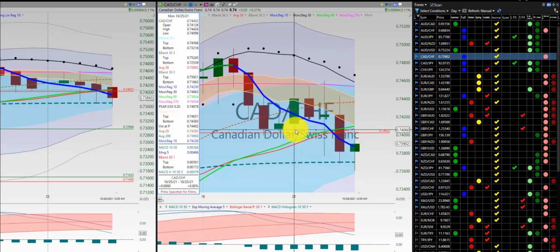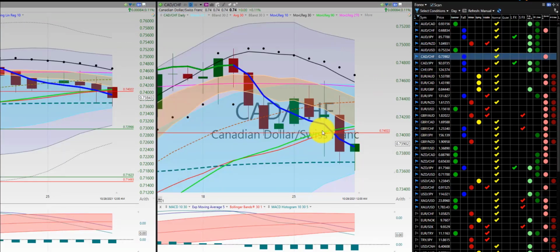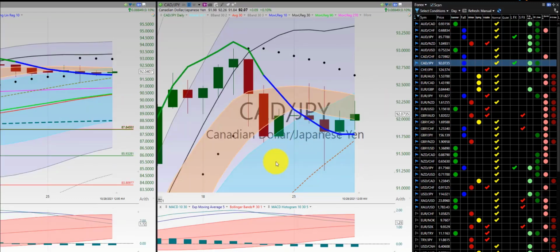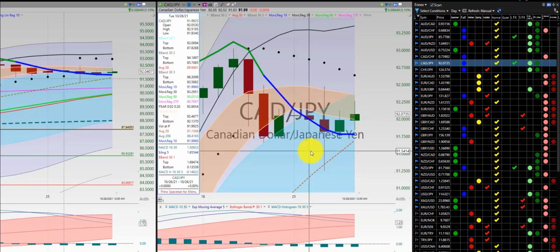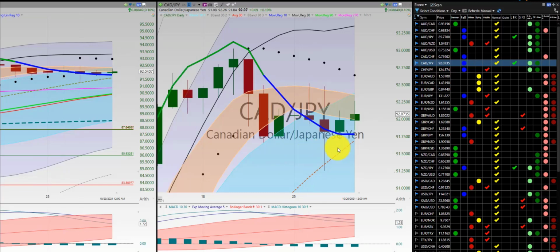Canadian dollar, Swiss franc, initial trade here, out for a loss, no trade here, initial trade here, and for a small gain here at the 200. Canadian dollar, Japanese yen, no trade, initial trade here, and another trade here, out for a loss here. No further trade the rest of the week.